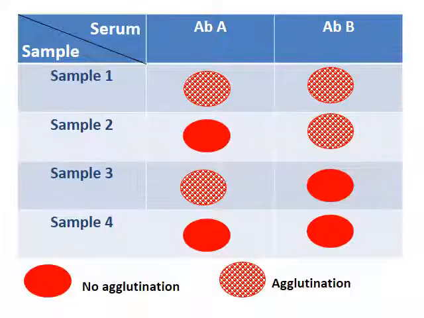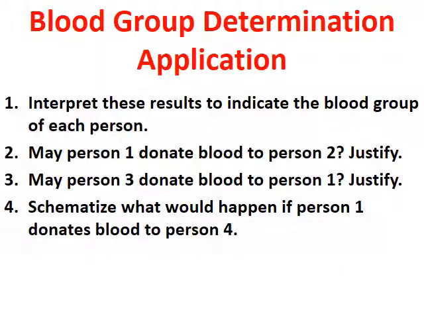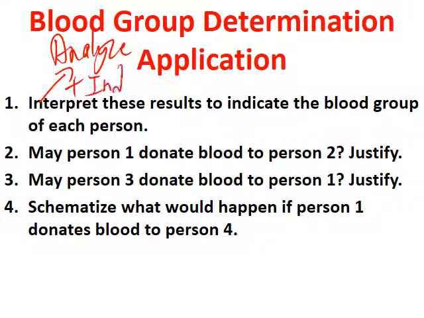Blood group determination. This is showing 4 samples. We have 4 samples in the lab. We don't know whose these samples are. We have to interpret. Be careful. It's analysis plus indication. So you have to know this, analysis plus indication.